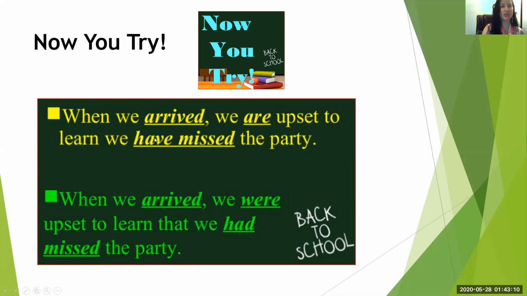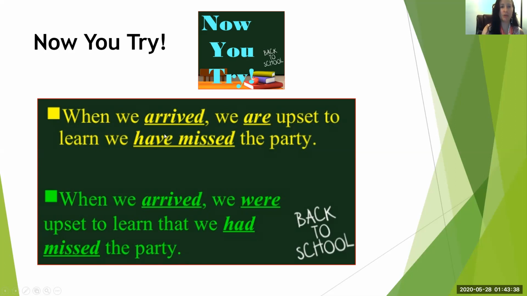Now this is a tricky one, have missed, okay? This would be a present and a past kind of mixed together. But we'll learn what this is in another lesson, okay? I don't want to confuse you any further, but they don't agree. We can only say missed if we want to keep arrived, okay? So we don't want to have.